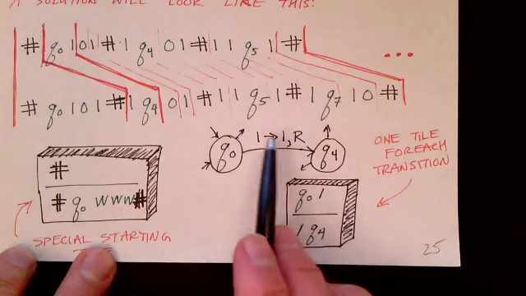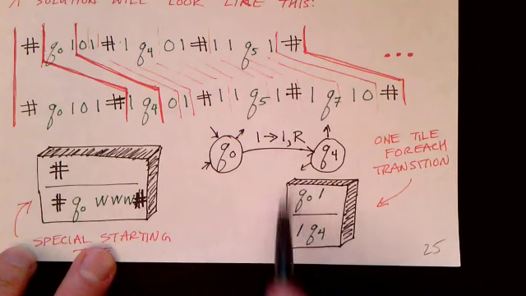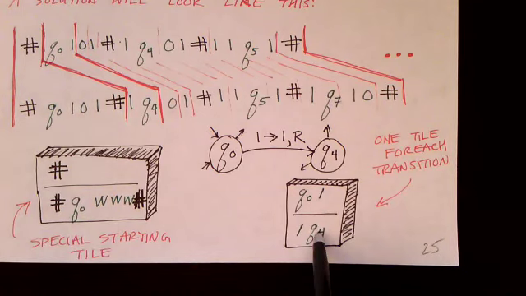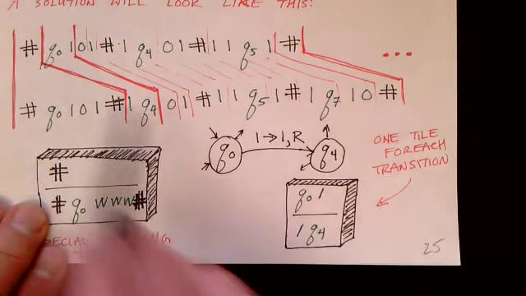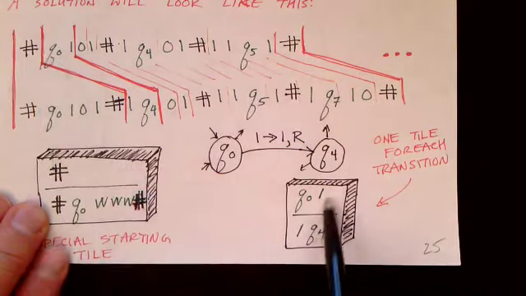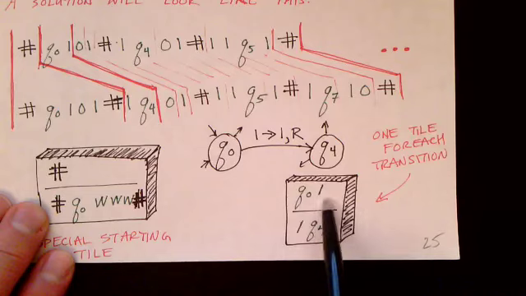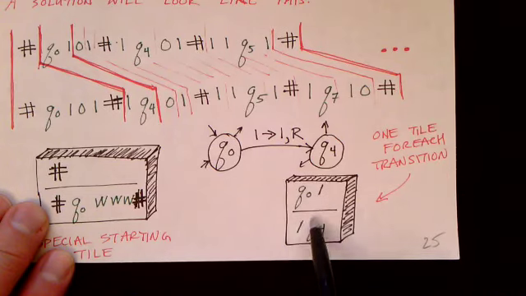So in this particular case, you write a 1. So here we're writing the 1, and now we're positioned to the right of that 1. We can see that on the top is information about the previous configuration, and on the bottom is information about the next configuration.